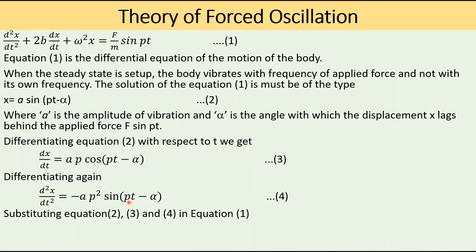Now substituting equations 2, 3 and 4 in equation 1. In equation 1 you substitute for d squared x by dt squared, dx by dt, and x from equations 2, 3 and 4.